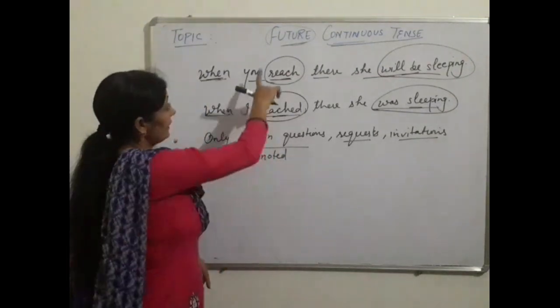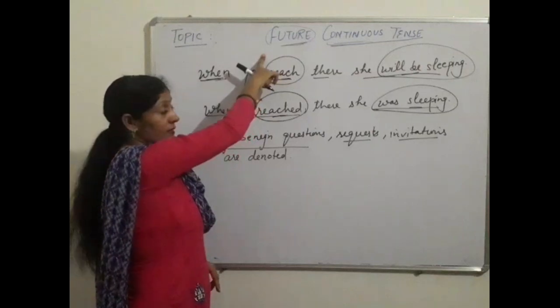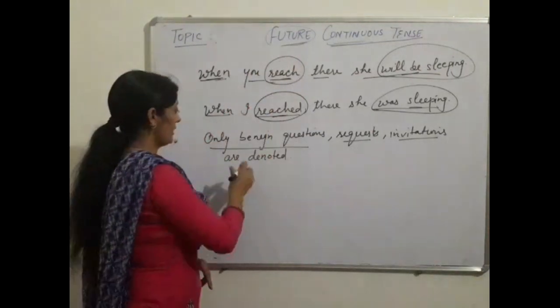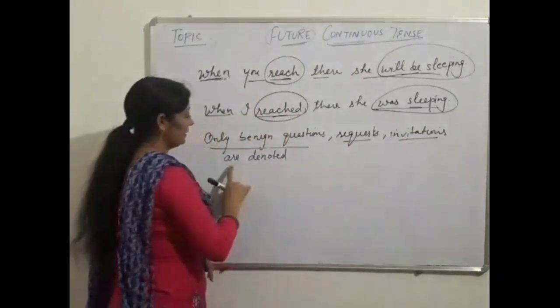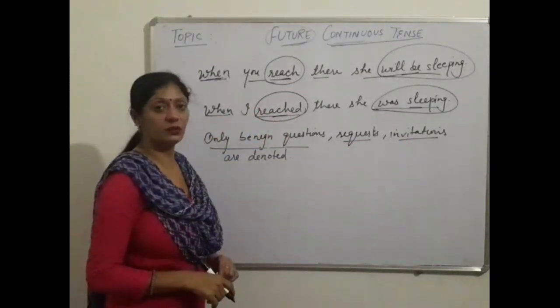Listen again: in interrogative sentences of future continuous tense, only benign questions, requests and invitations are denoted.